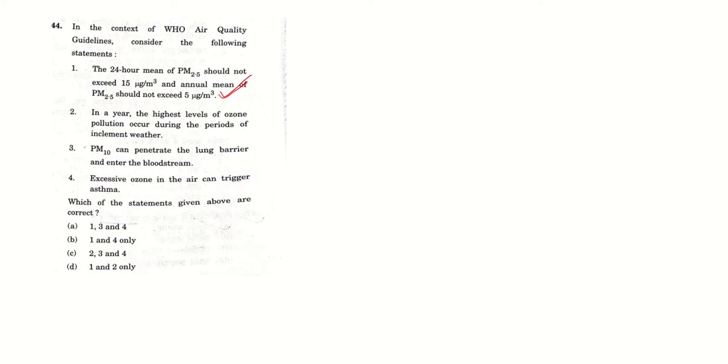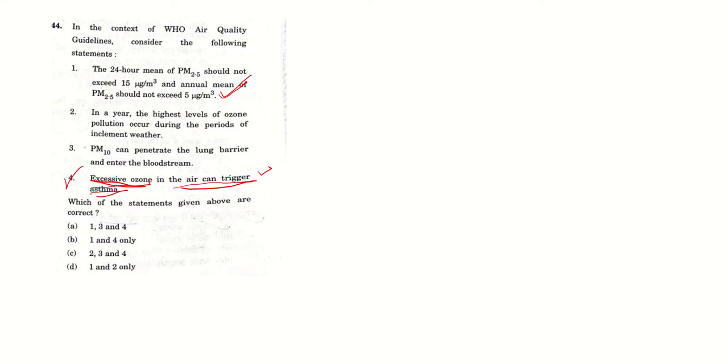Okay, so here basically the option 1 is correct, and we know ozone triggers asthma. This is a common question. Ozone irritates our lungs and triggers asthma. Okay, so 1 and 4 are correct.